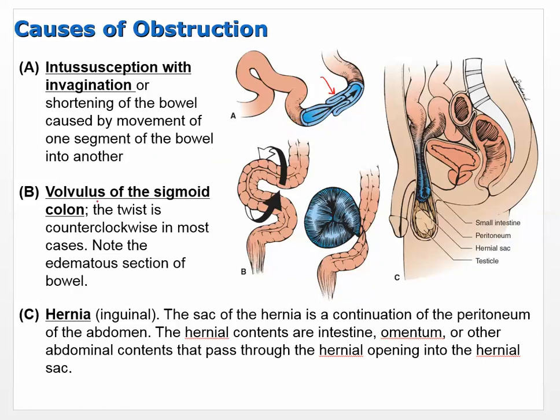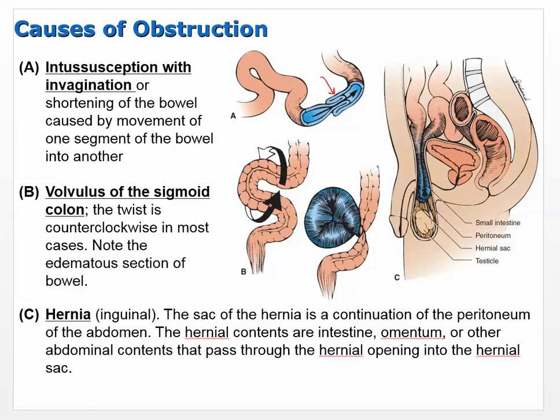Okay, volvulus of the sigmoid colon. Now the sigmoid colon kind of has this S shape, okay? And so as feces moves through here, it has to move around that area. But sometimes, and this is not incredibly common, but it does happen, it gets twisted. And the twist is usually a counterclockwise twist, okay?